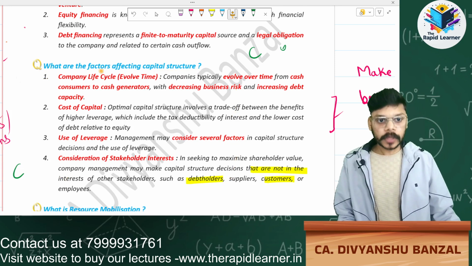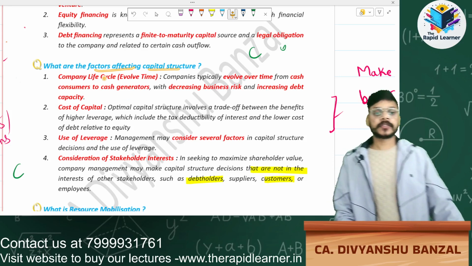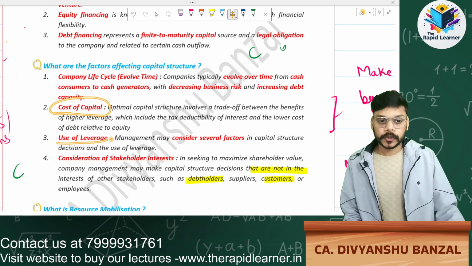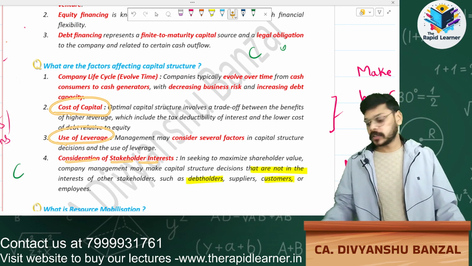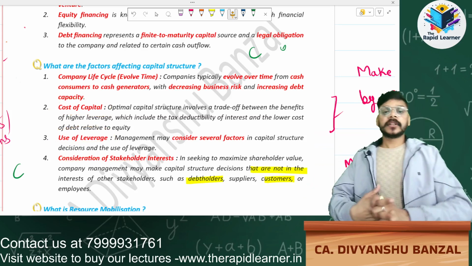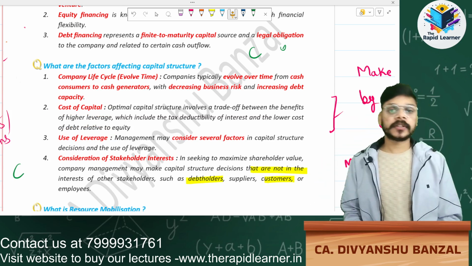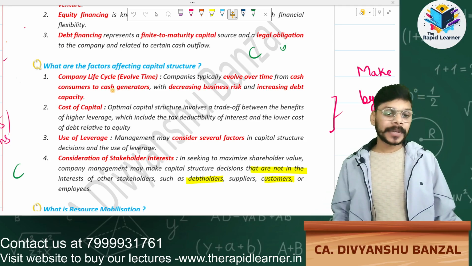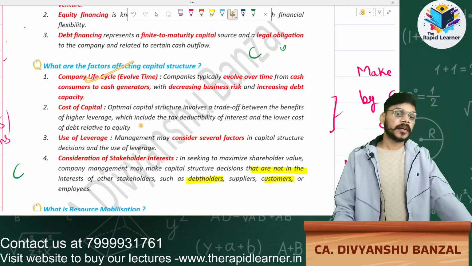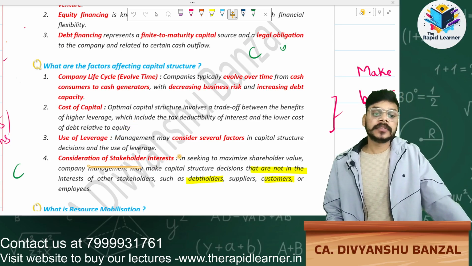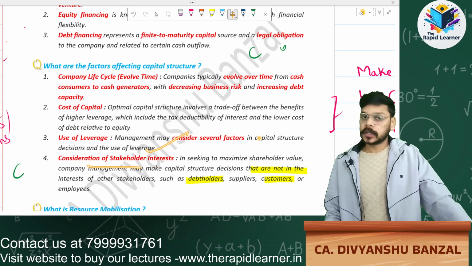First one is the company's life cycle. Second one is cost of capital. Third one is use of leverage. Fourth one is consideration of stakeholders' interest.